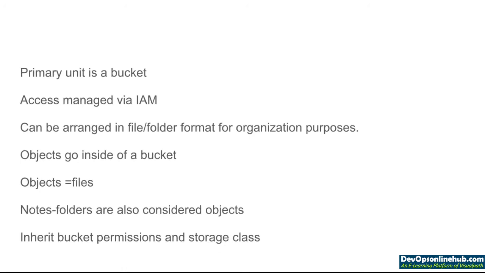Then in cloud storage, the primary unit is a bucket, and access is managed via IAM, and it can be arranged in folder format for organization purposes. Inside the bucket we will store a file, right? We call this an object. So an object is nothing but a file inside a bucket, and folders are also considered objects, and they inherit bucket permissions and storage classes.